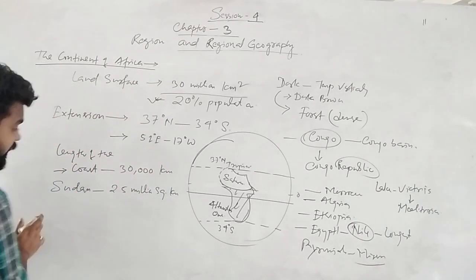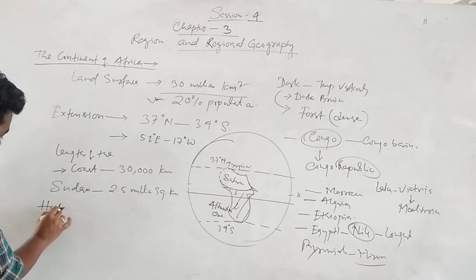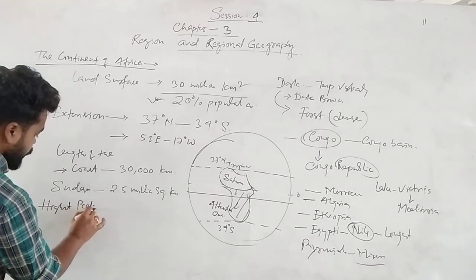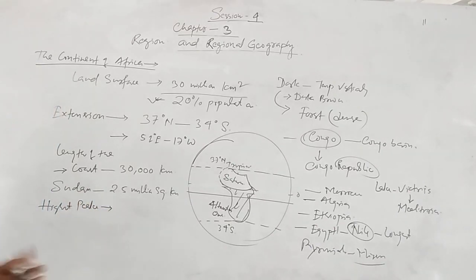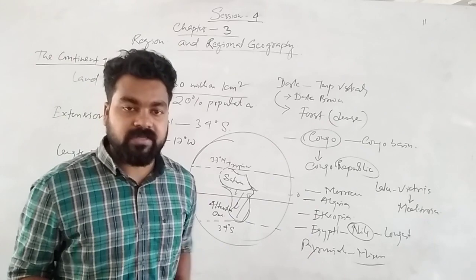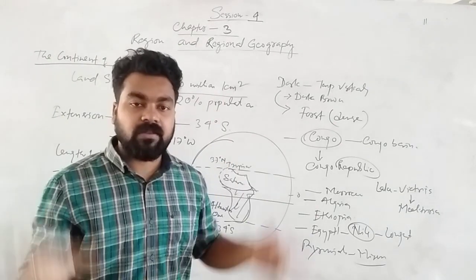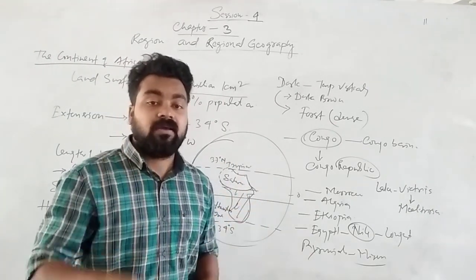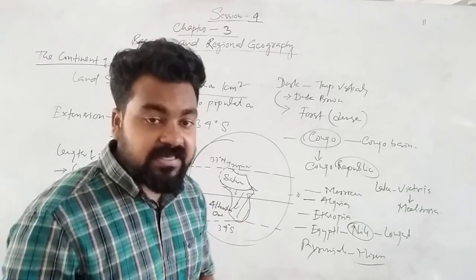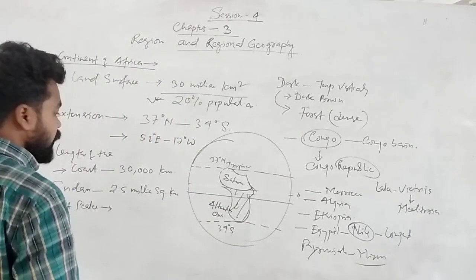Now we'll see the highest peak. I will show you the different mountains, peaks, countries, deserts, seas and mountain ranges.